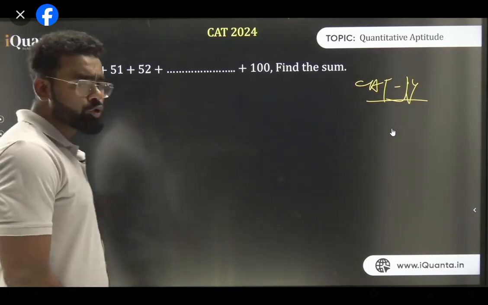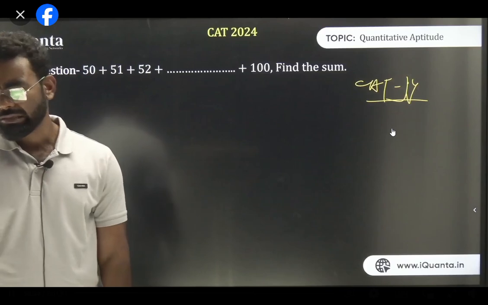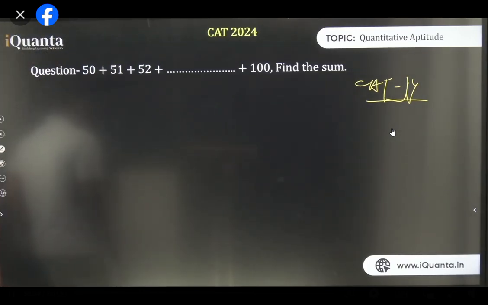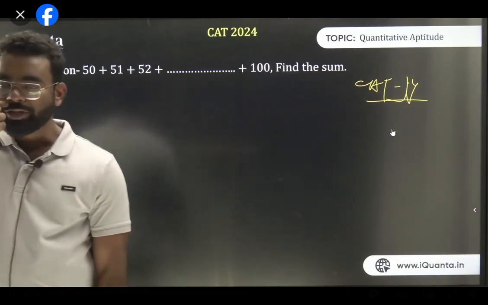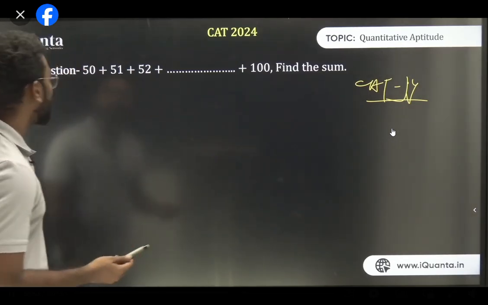But the right answer is yes, 3825 is the right answer. I guess, 3825. I hope that is the right answer. I'm giving you 1 more minute, then we'll discuss. Yes, the right answer is 3825. So let's check how to solve this type of question.